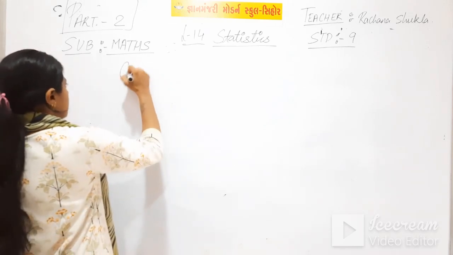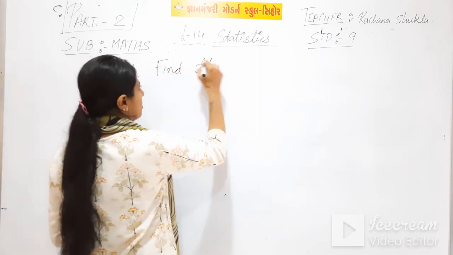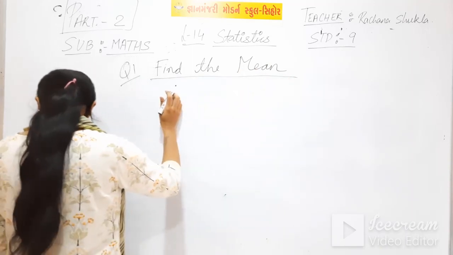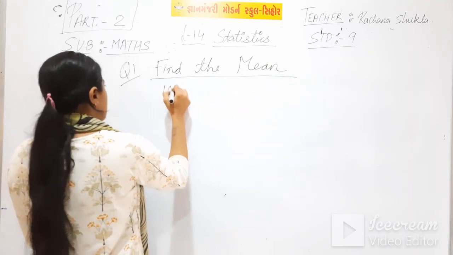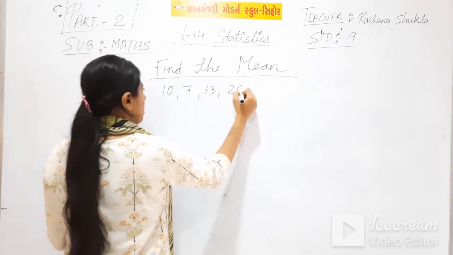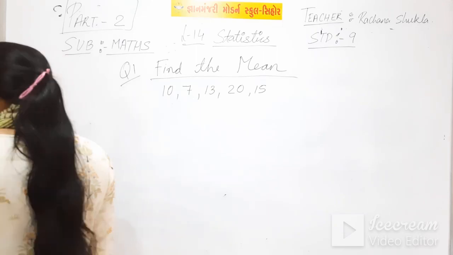Your first question is, find the mean. And the numbers are 10, 7, 13, 20 and 15. This is your question.